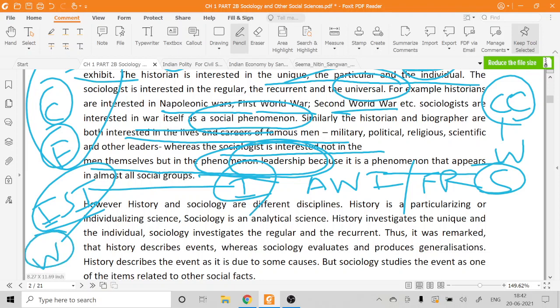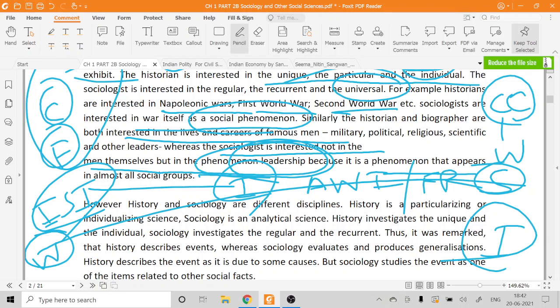We will try to establish a pattern across various societies of the world, but historians will consider these events in an isolated manner, only for the sake of studying that event. They will not try to establish any pattern or relationship with different events or societies. So I hope you have understood the